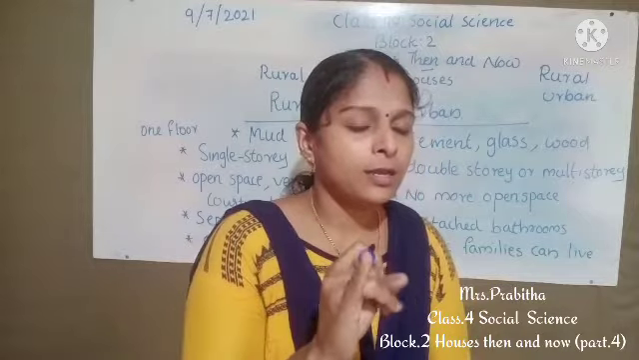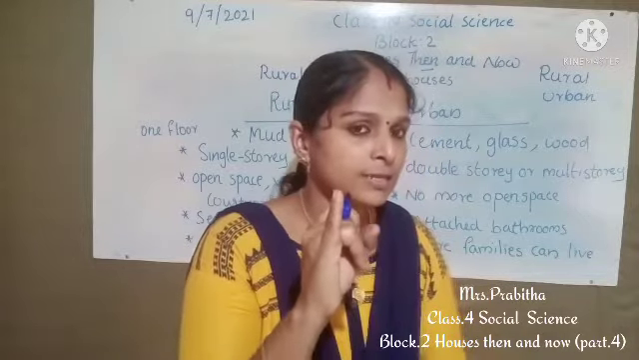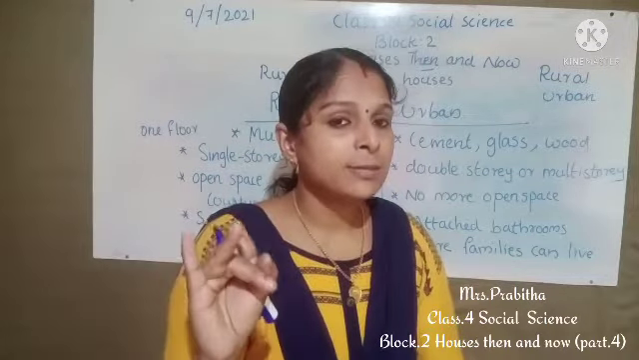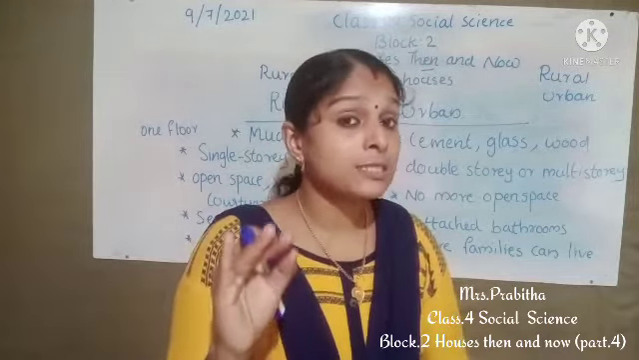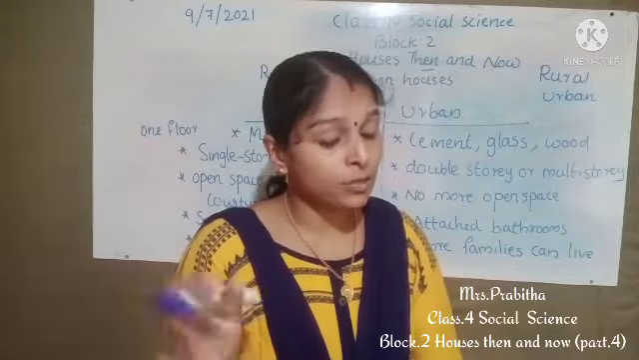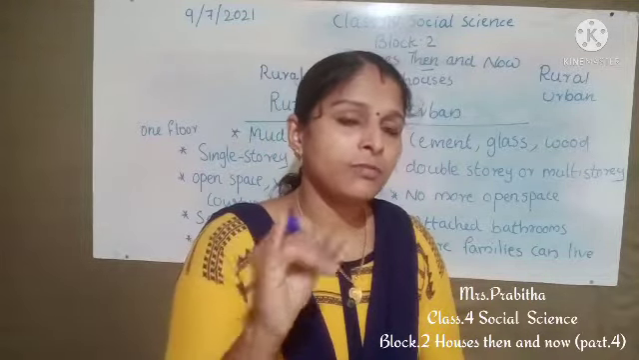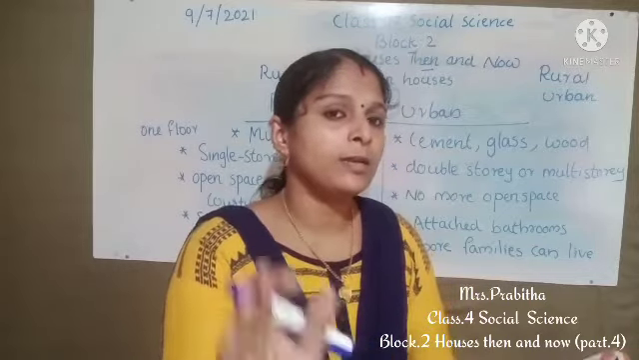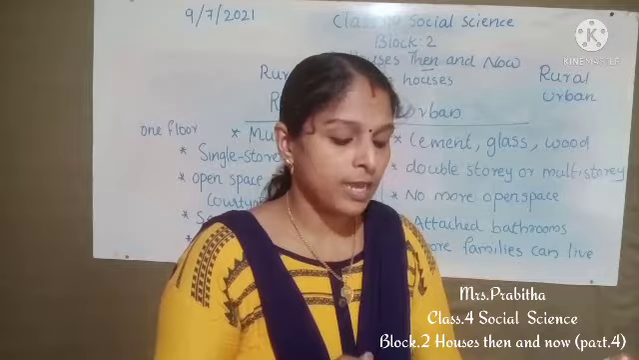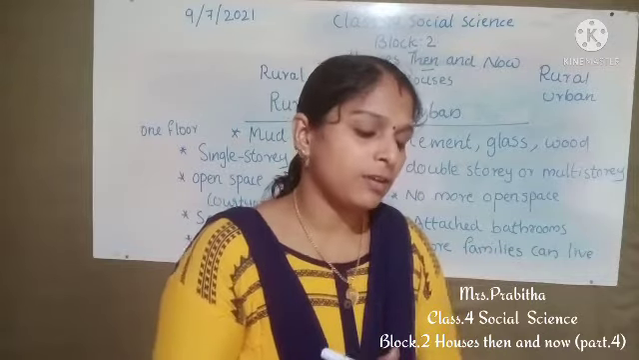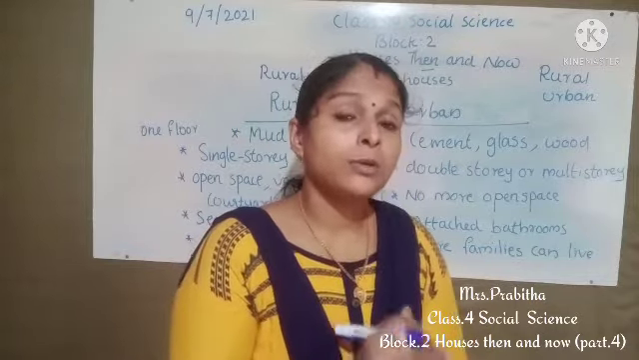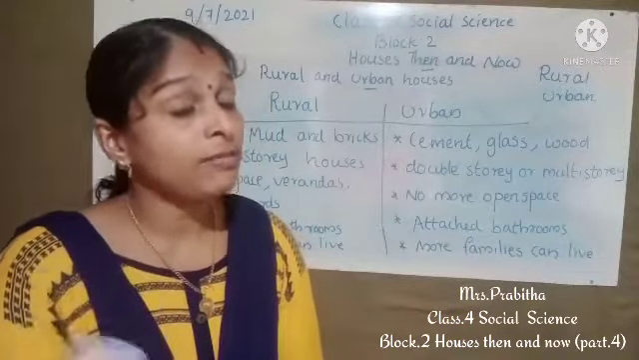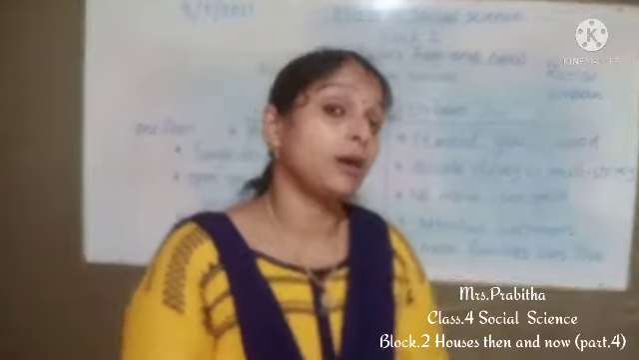First one, village house made of bricks and mud. City house made of cement, glass, wood, aluminium, like that you can write. Then few rooms will be there in the village house, more rooms will be there in the city house. Then we can write that village houses do not have a separate kitchen, but there will be a separate kitchen in the city house.